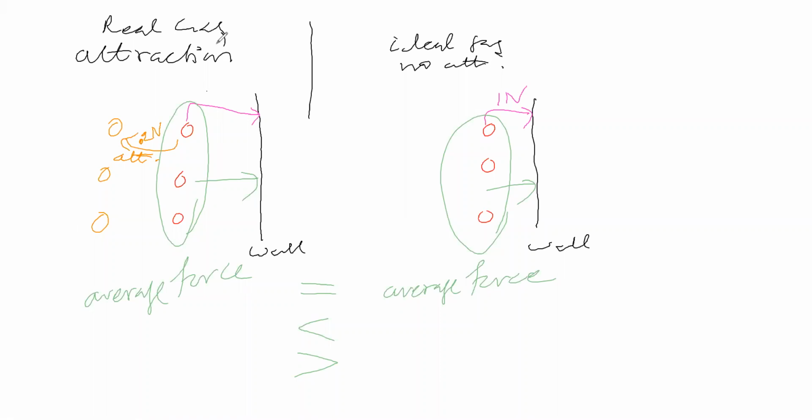Do you think the average force will be equal, less than or greater than? Then we will see force exerted per unit area. Area is also a factor, so area also we will consider. Force exerted per unit area in both cases we will see.